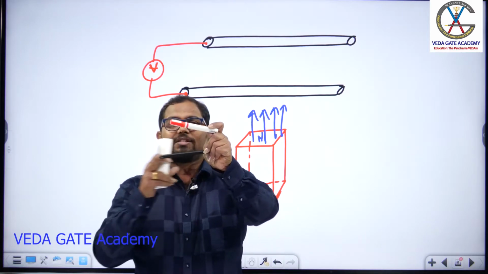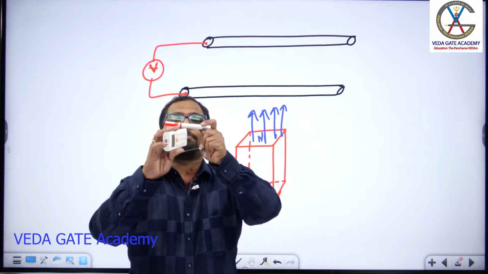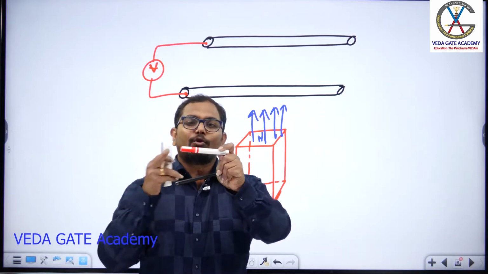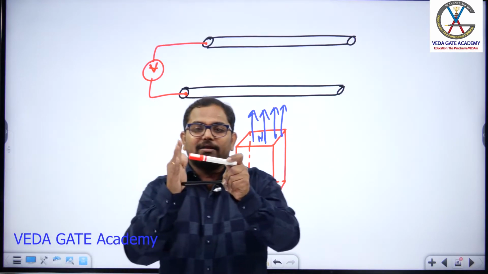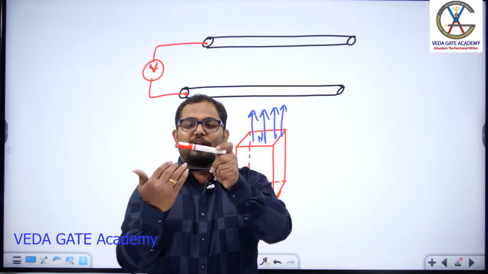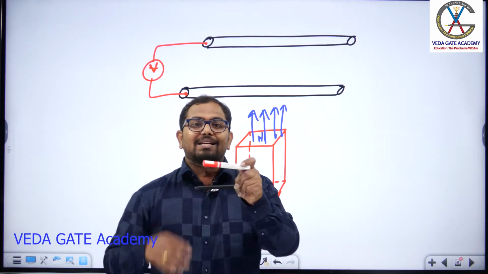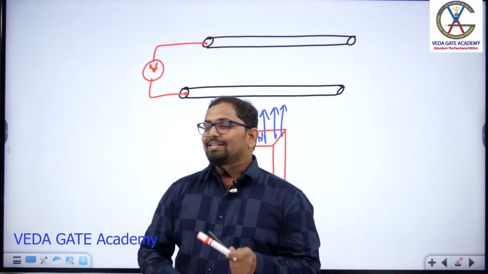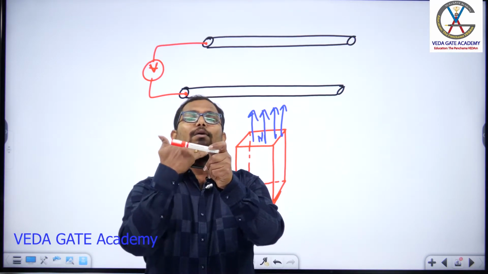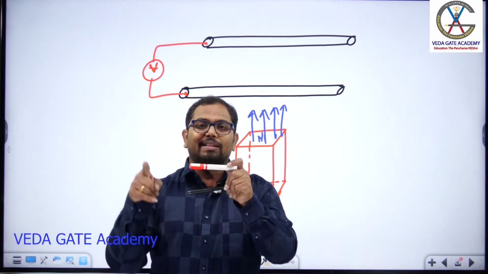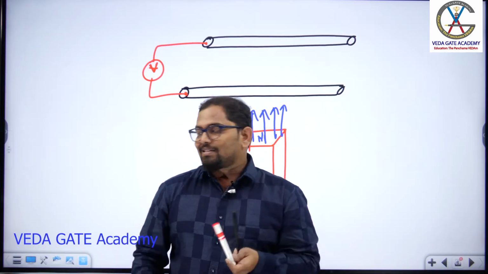As this is an open circuit system, even if some flux lines are passing through this system, there won't be any induced EMF. Why? Because this side of your system is open circuited, so there is no flux linking action. As I already explained, to get the flux linking action, there should be a closed loop coil. Then if a flux passes through this, that action we call a flux linking action.